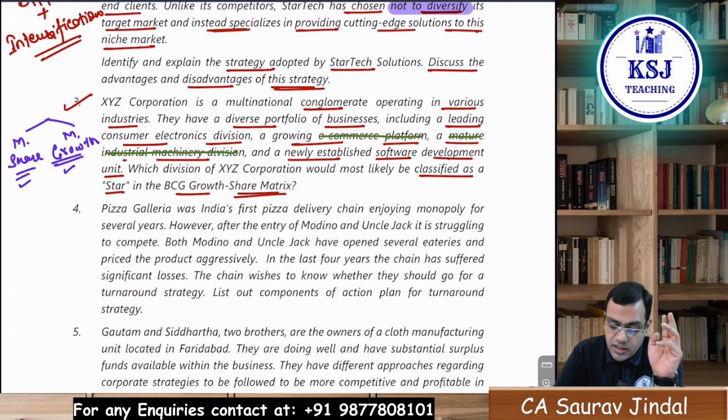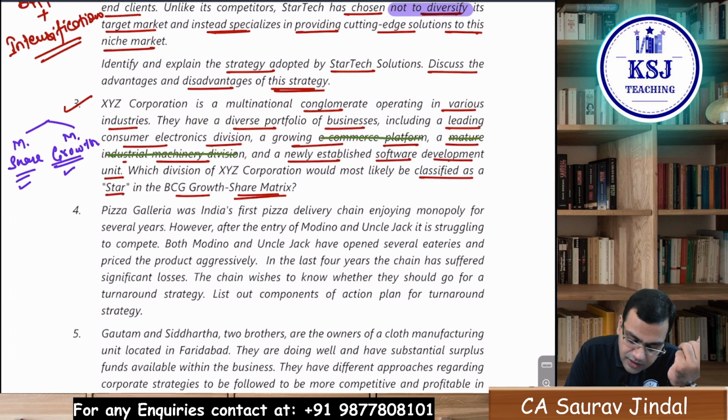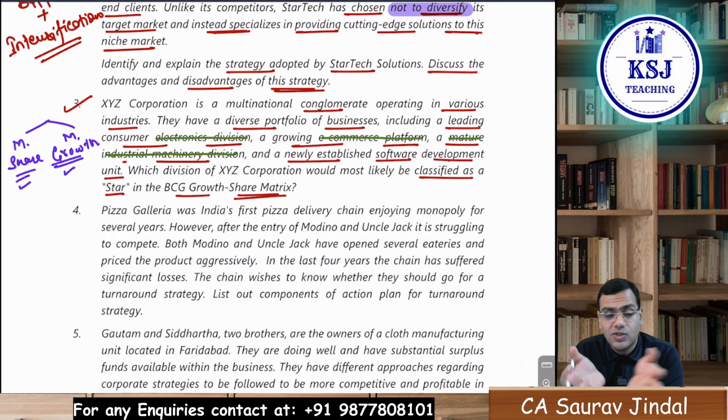Now if we talk about the newly established software development unit, this could be considered as a star. The reason being, why did they enter into this? Because it is a growing area, right? If they are able to provide the services, they can capture the major part of the share. In the electronics division also, there are many big players present. They are leading in consumer electronics, that's fine, but still capturing the major share will be difficult. But in software development, you can do something different than the others and capture the major part of the share.